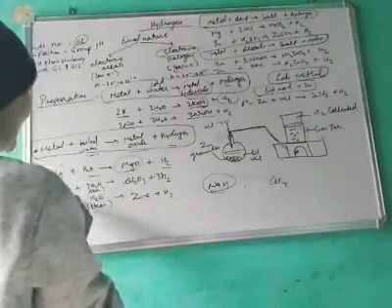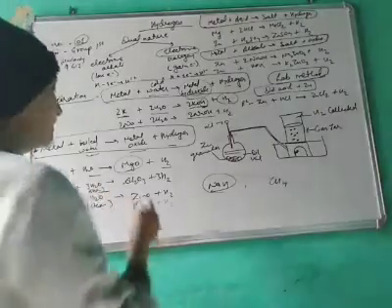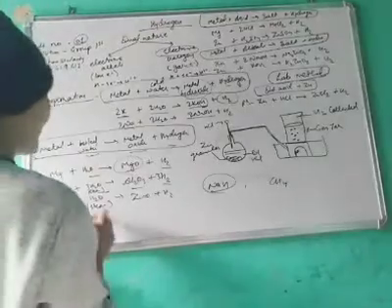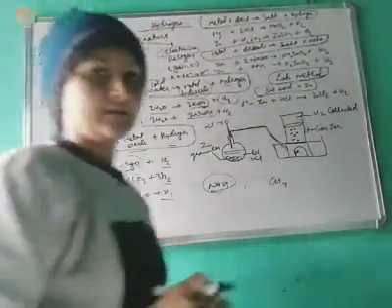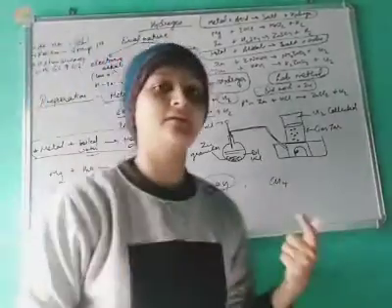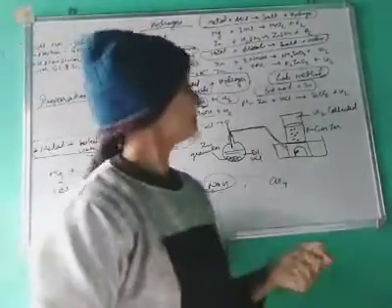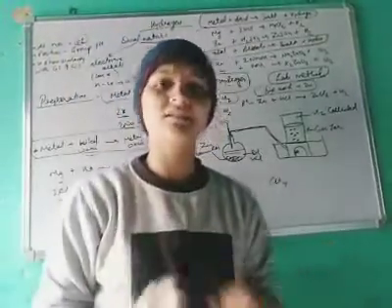If we react aluminium with water steam, it will form aluminium oxide and hydrogen. If zinc and steam, ZnO, that is zinc oxide, and hydrogen. So you have to learn these things, that if we react metal with water, it will give us metal oxide and hydrogen. Okay, third there is, if we react metal plus acid, these all are general methods.